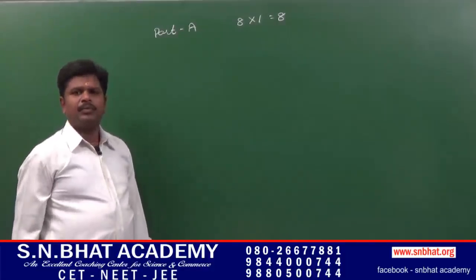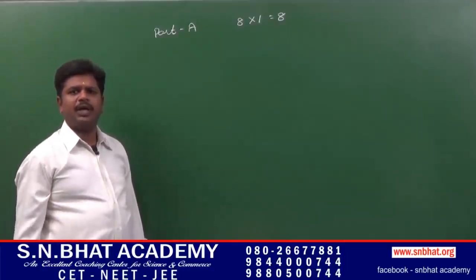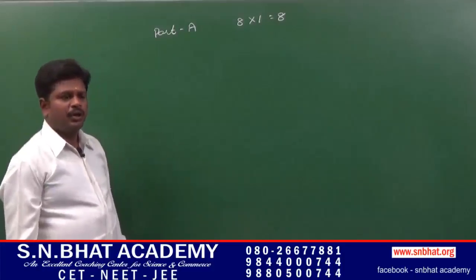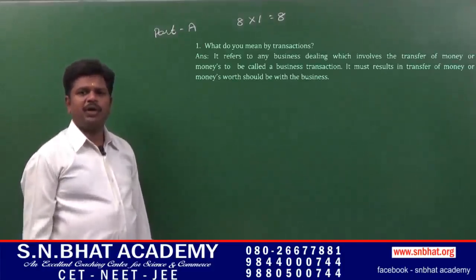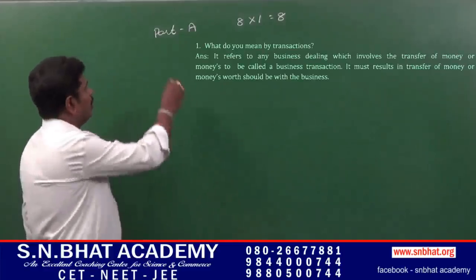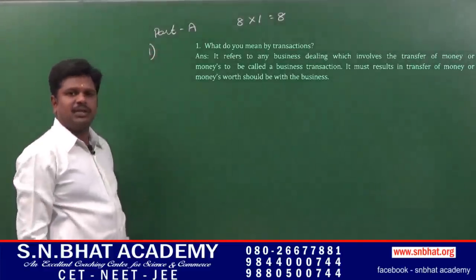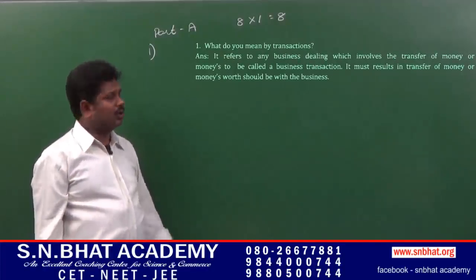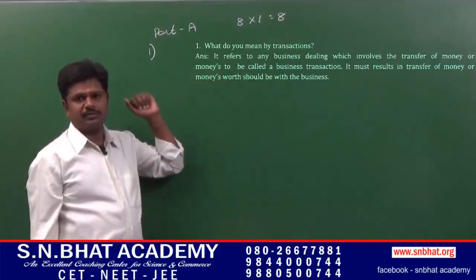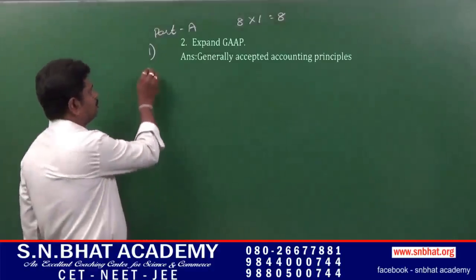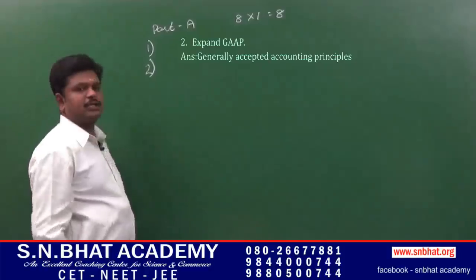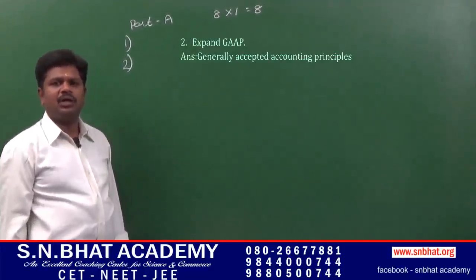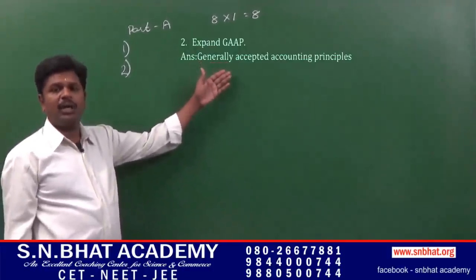Part A. In part A, you have to answer 8 questions out of 10 which carries 1 mark each. First question, give the meaning of business transaction. Business transaction is an economic activity which involves money or money's worth. Question number 2, expand GAAP. GAAP, generally accepted accounting principles.